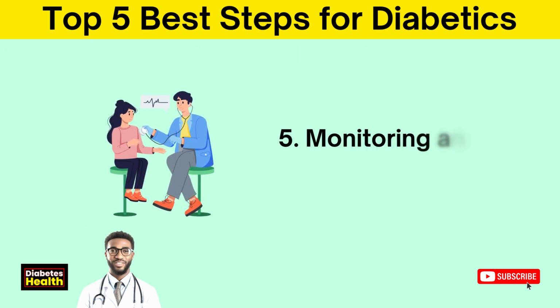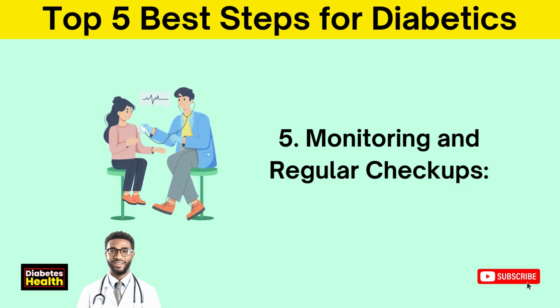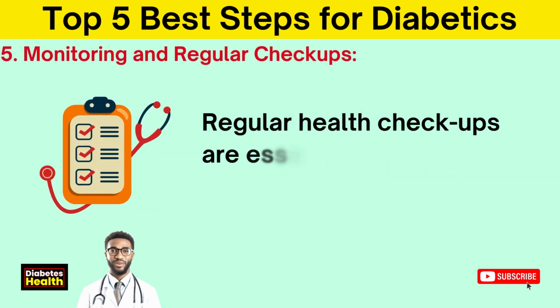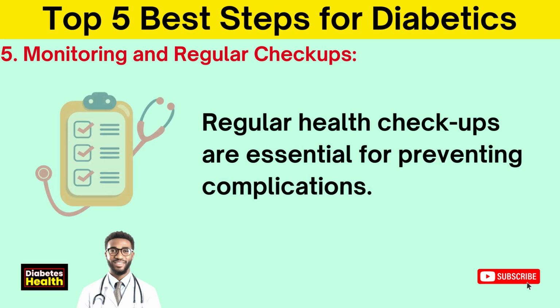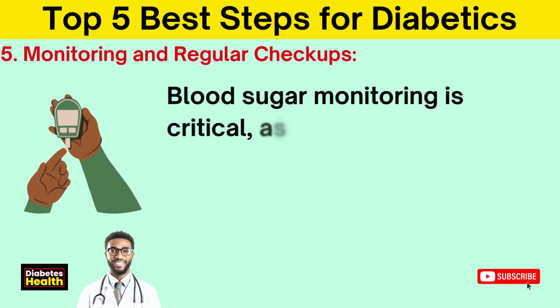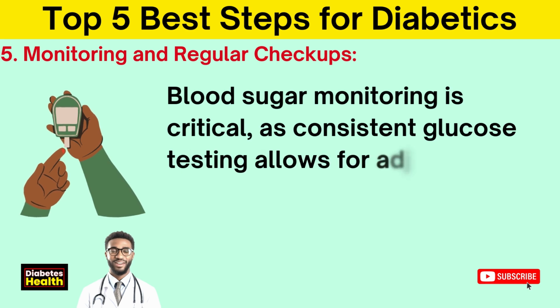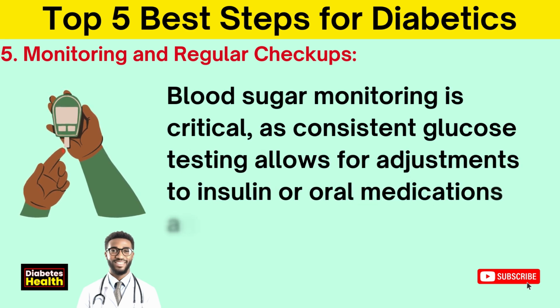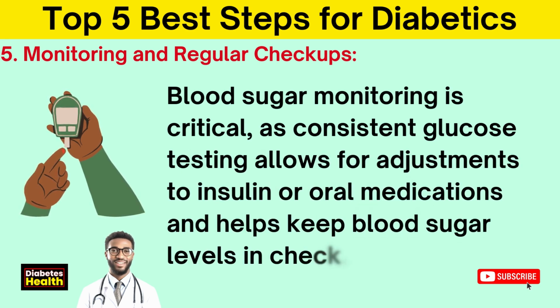5. Monitoring and regular checkups. Regular health checkups are essential for preventing complications. Blood sugar monitoring is critical, as consistent glucose testing allows for adjustments to insulin or oral medications and helps keep blood sugar levels in check.